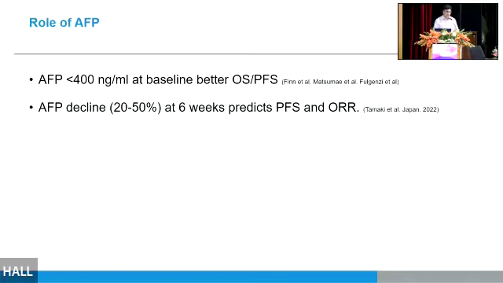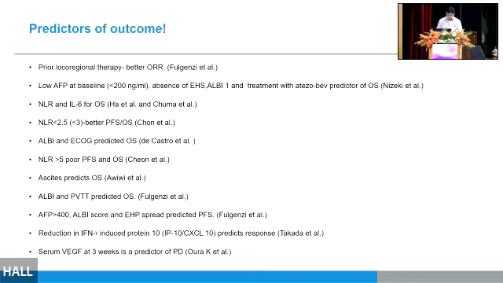Is there a role of alpha-fetoprotein for assessment? Yes, AFP less than 400 at baseline can predict better overall survival and progression-free survival. And if there is a decline in AFP by 20 to 50% at 6 weeks, it can also predict better progression-free survival and overall survival. These are the predictors which are in the literature. Most importantly, it is alpha-fetoprotein, neutrophil lymphocyte ratio, and several of them. And if you give a locoregional therapy prior to immunotherapy, there is an improved objective response rate in these patients.